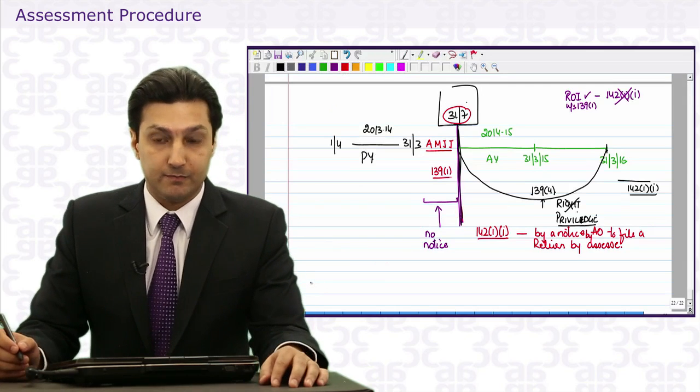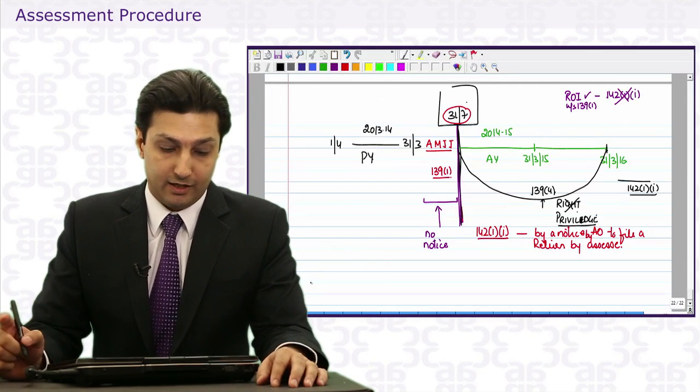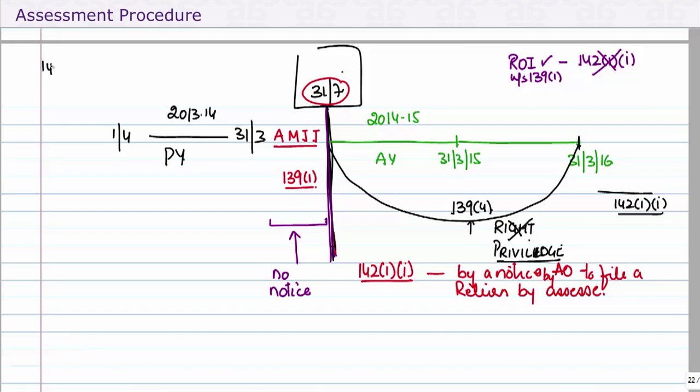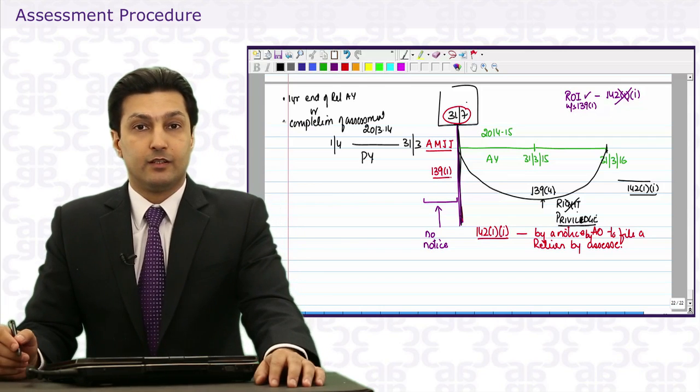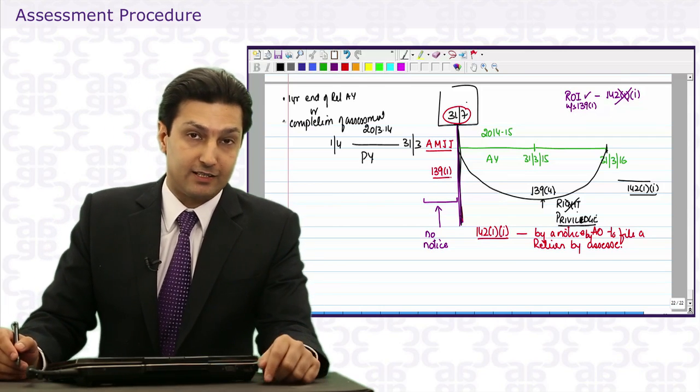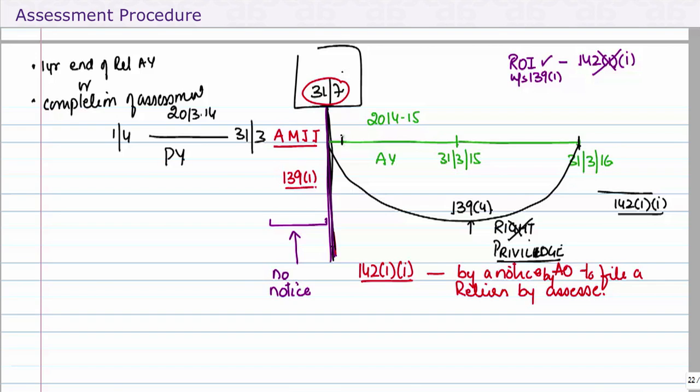So we go back. So the time period for a belated return is 1 year from the end of relevant assessment year or completion of assessment, whichever is earlier. But before we do that, we are first understanding, can a notice under 142.1.1 be issued within this period as well? Well, the answer is yes.